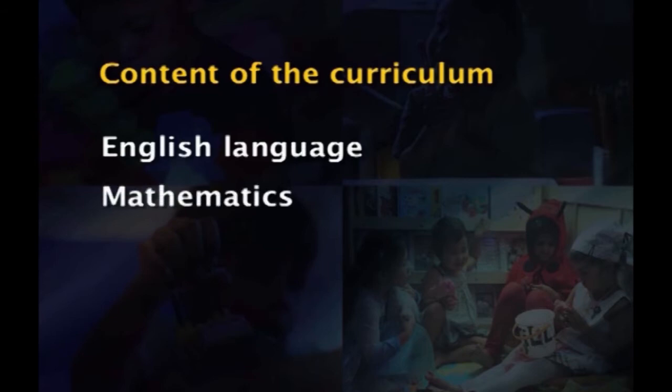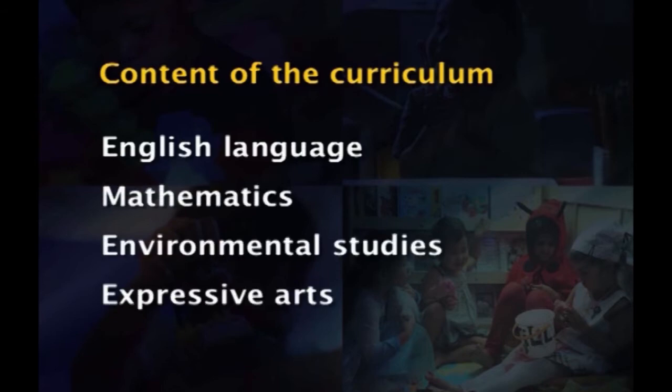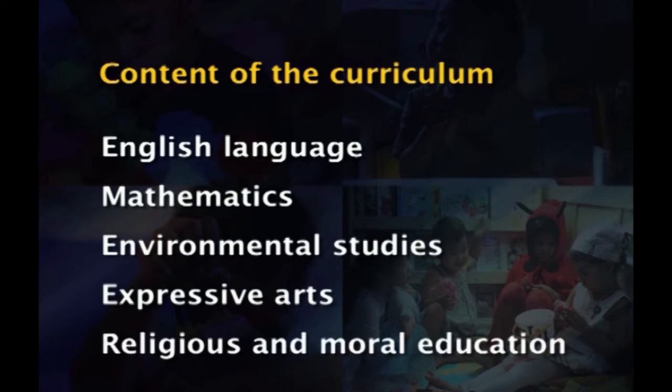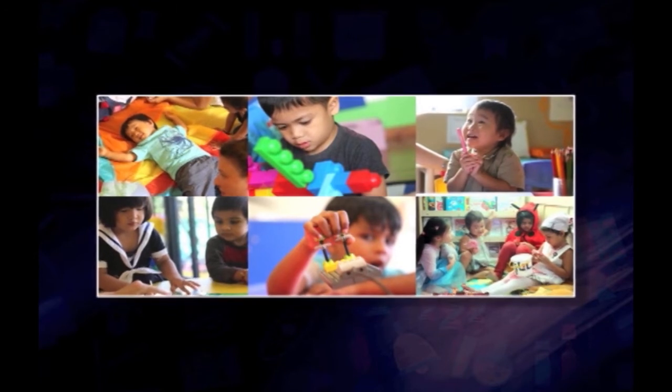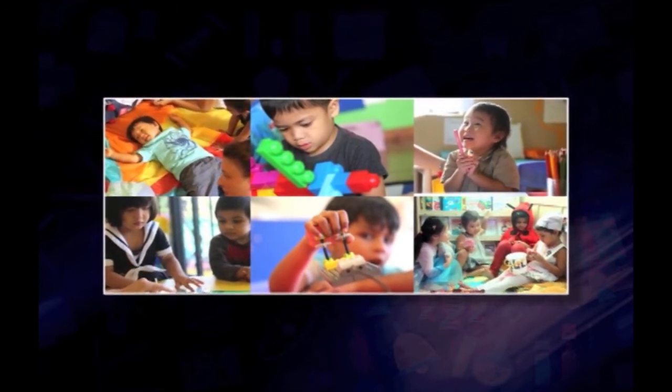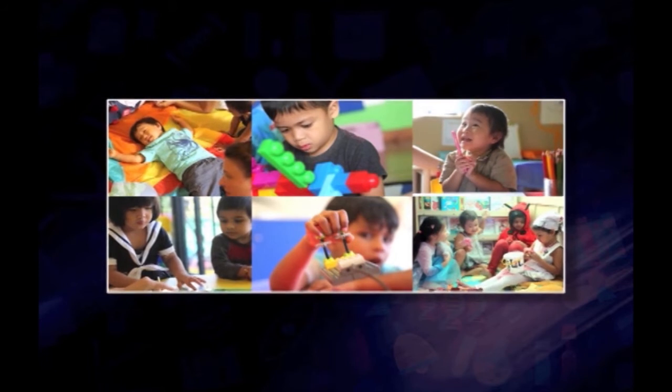The content of the curriculum is outlined in five areas, that is the English language, mathematics, environmental studies, expressive arts, and religious and moral education. It should be designed to meet the special educational needs of the vast majority of the pupils. The most common approach used by teachers to achieve this end is known as differentiation, a set of strategies chosen to ensure that the work is appropriate to the needs of the individuals and provides sufficient challenge.